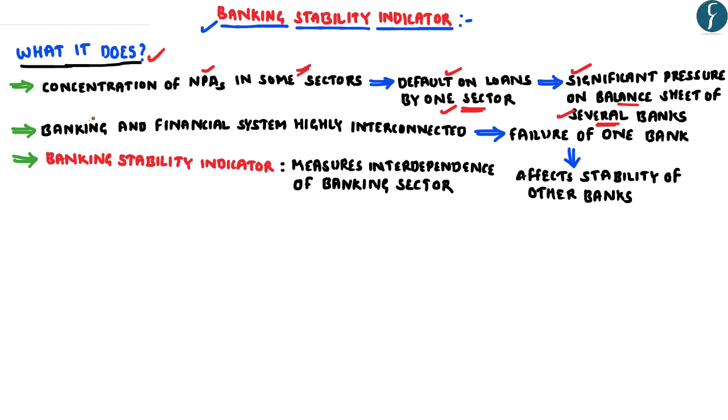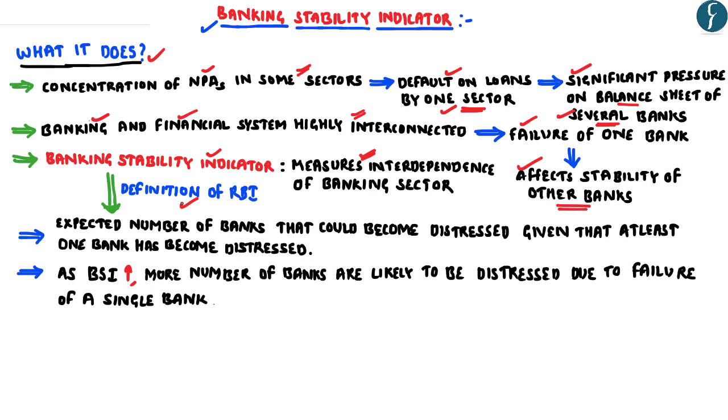Similarly, one has to understand that the banking and financial system in India is highly interconnected, which means that failure of any one particular bank can adversely affect the stability of all other banks. Hence, the banking stability indicator measures the interdependence of the banking sector in India. The RBI defines the banking stability indicator as the expected number of banks that could become distressed given that